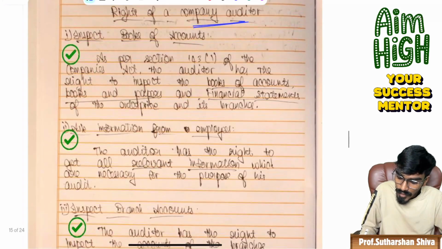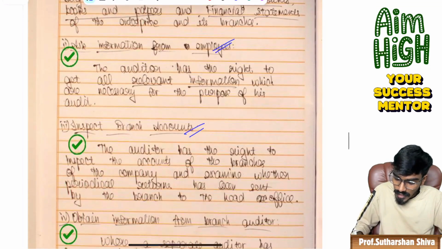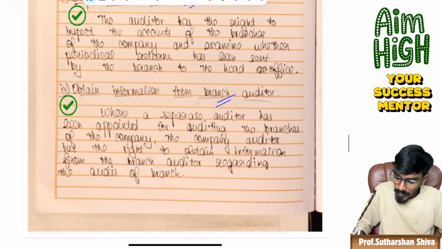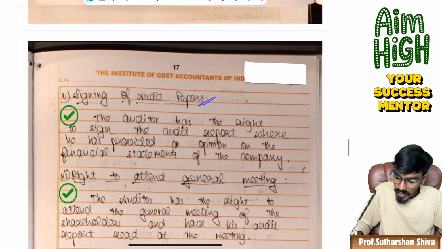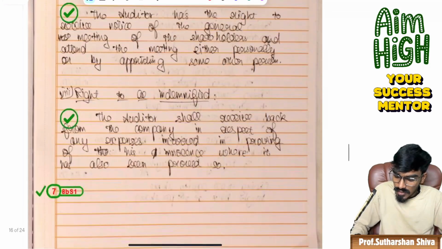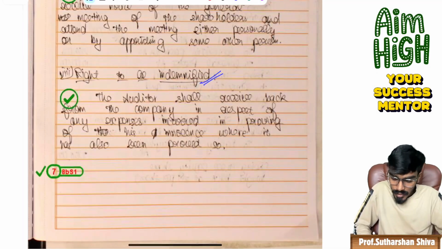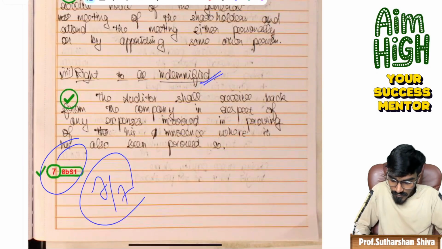See how the inspect-the-books point is covered, ask information from the employees, inspect branch account books, information from the branch auditor, signing of audit report, right to attend general meeting, right to receive notice, right to be indemnified. All the exact points are covered, so the student has got 7 on 7.